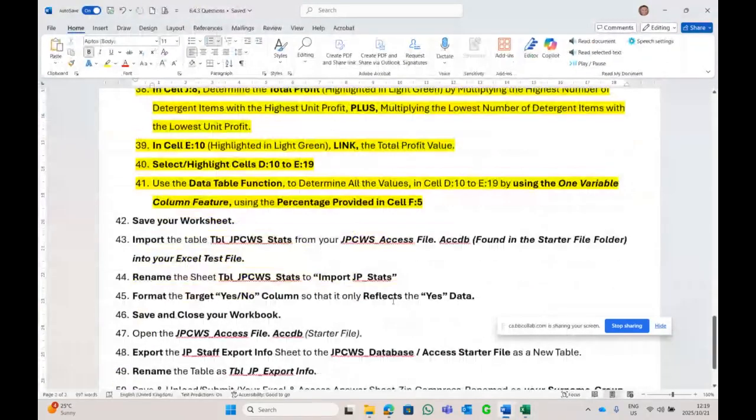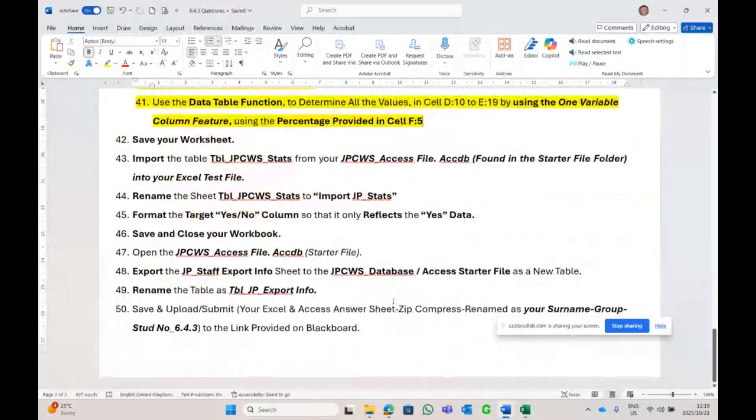Now let's see, they probably want us to do some imports and exports. Import the table of the stats to your Access file, found in the starter file. So we need to table, let's write it down here, JP stats, because what comes to mind now, we need to close. Import the table, JP stats. Oh, yes. No, we keep this open because we're going to take something from the Access file and we're going to import it into the Excel file.